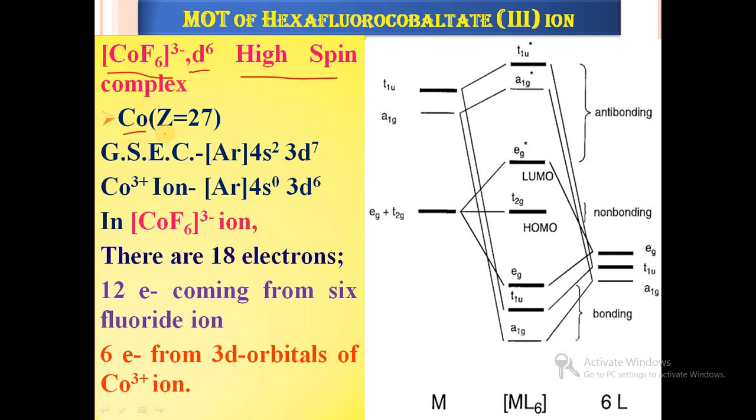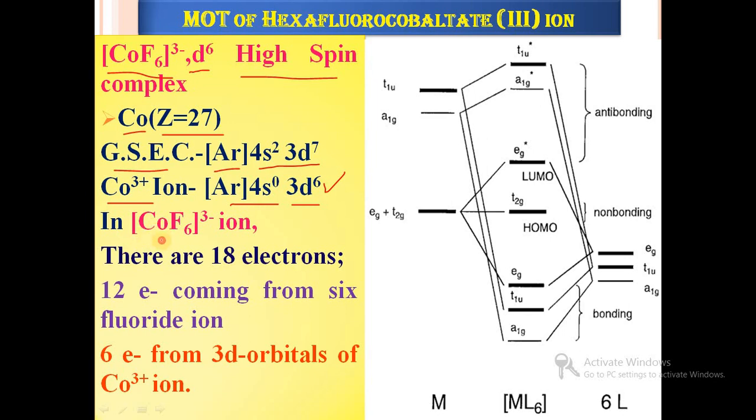We know that cobalt has atomic number Z equal to 27, and the ground state electronic configuration is argon 4s2 3d7. In the case of the Co3+ ion, the electronic configuration becomes argon 4s0 3d6, because in CoF6 3-, cobalt shows the 3+ oxidation state.